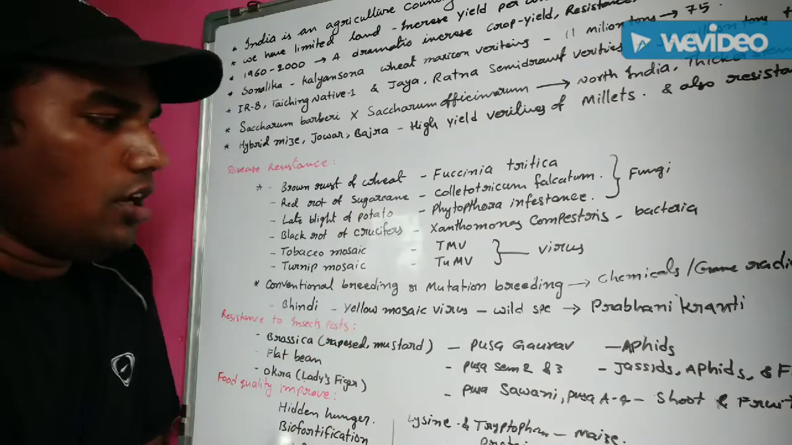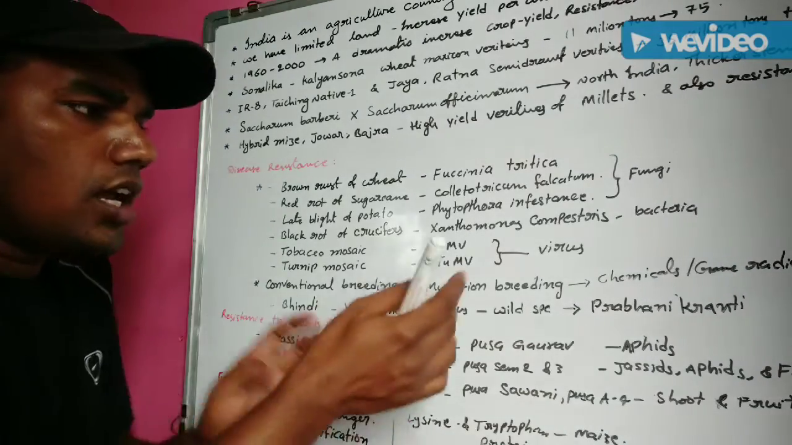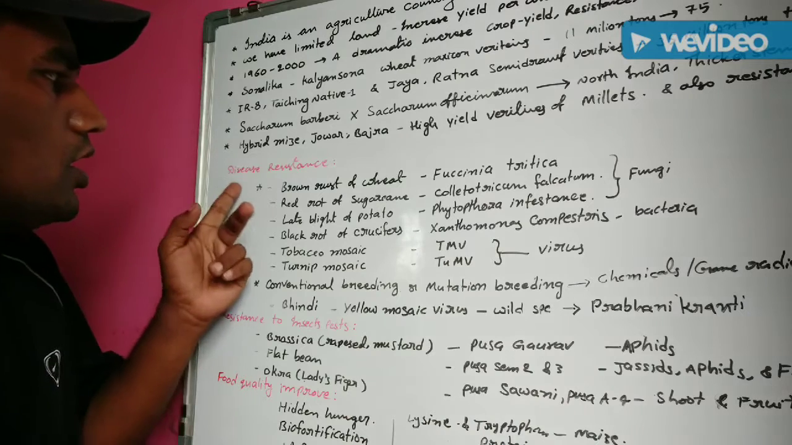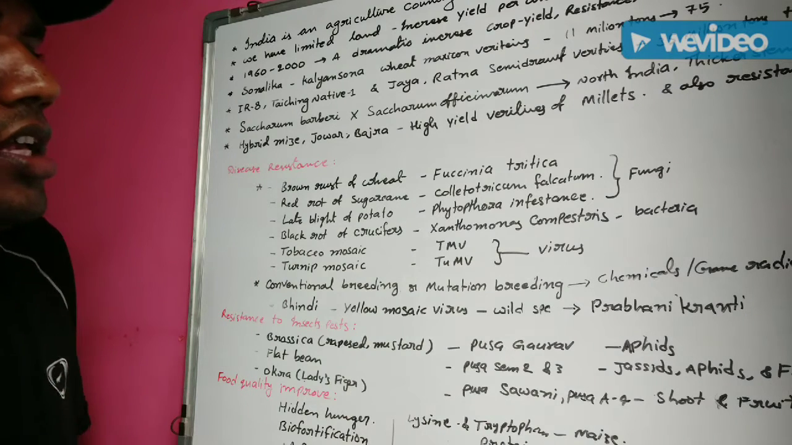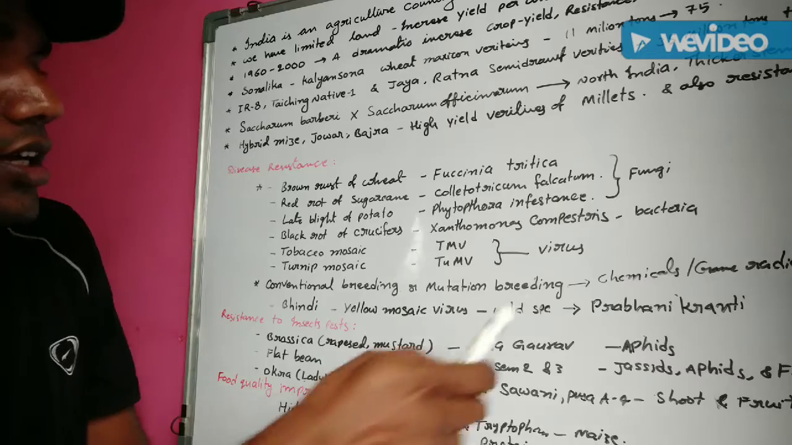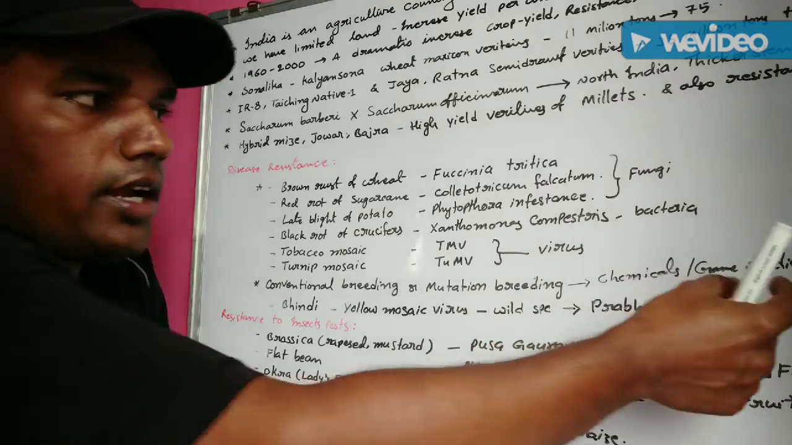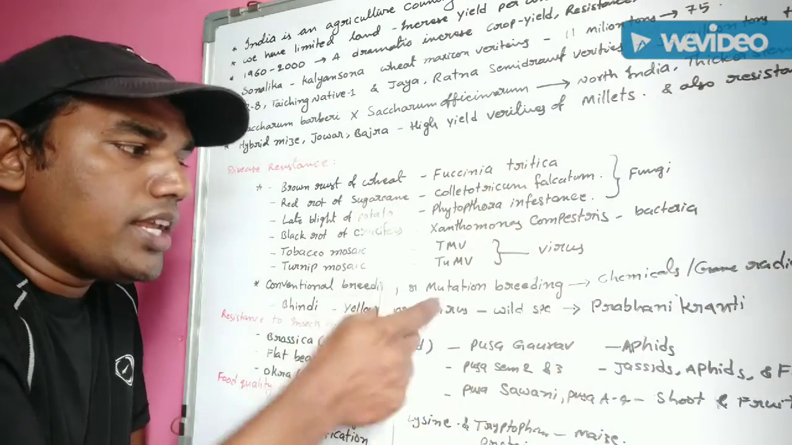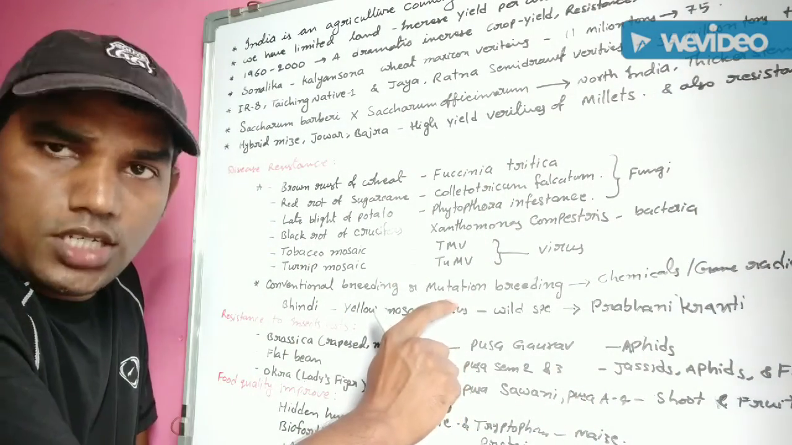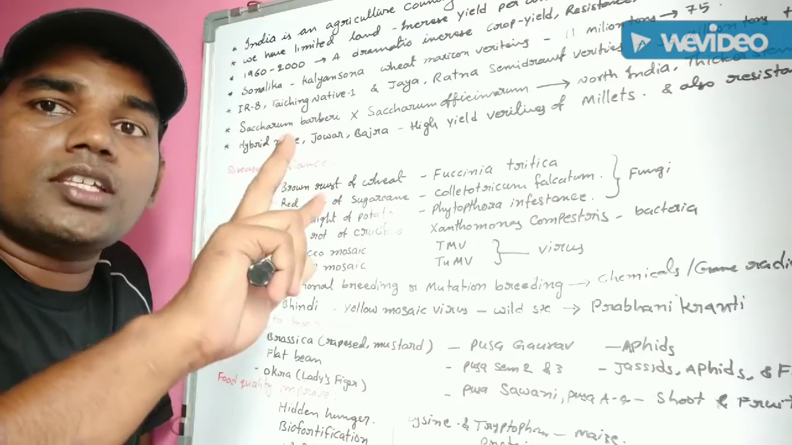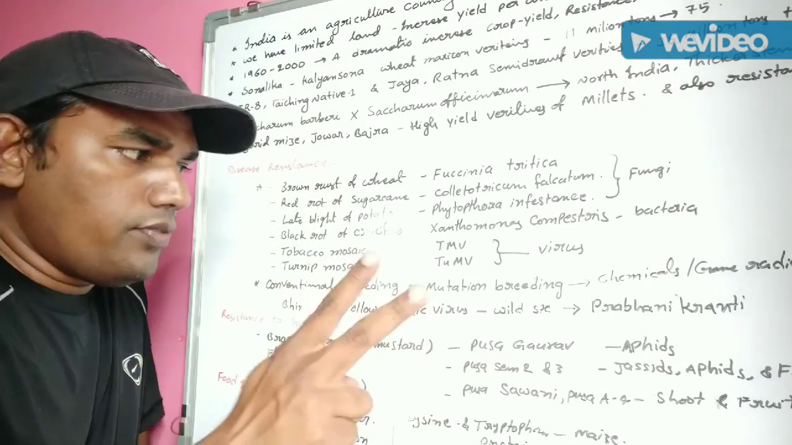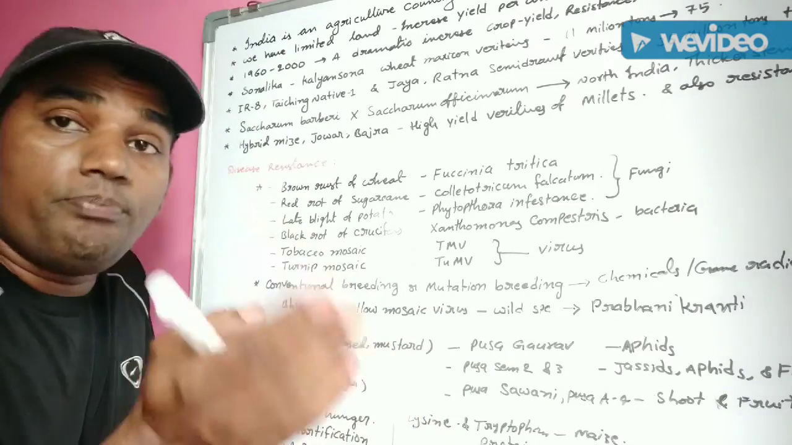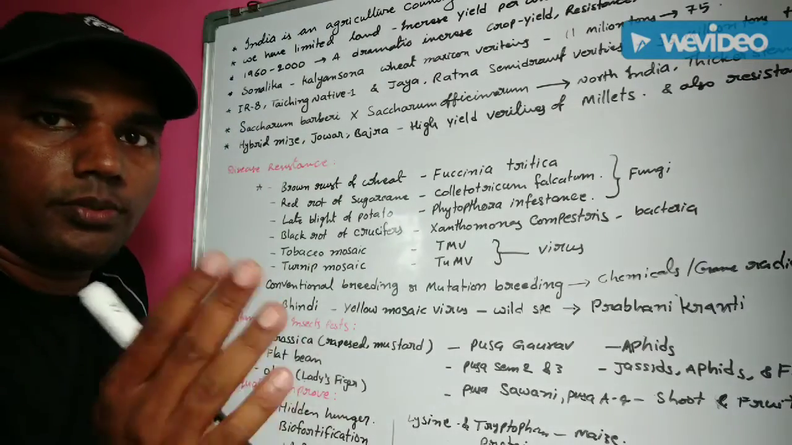Conventional breeding and mutational breeding are helpful for the formation of disease resistant plants. Some chemicals and gamma radiation are utilized to create mutations. That means the DNA base pairs are changed. With the help of these changes, plants exhibit some advanced characters compared to their parental plants.